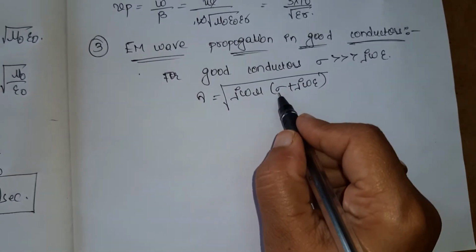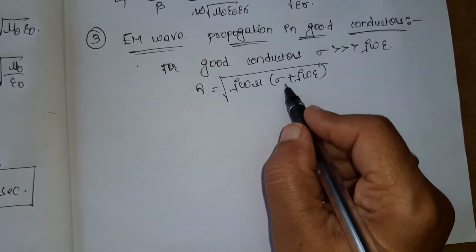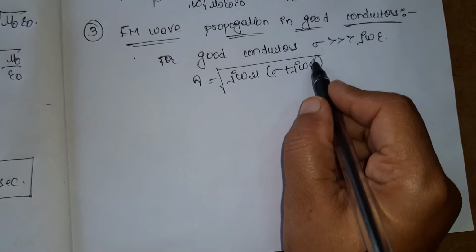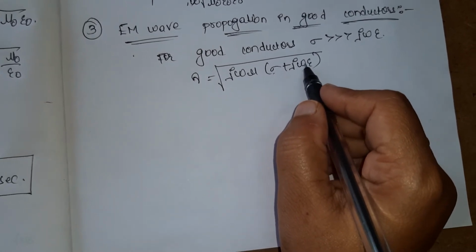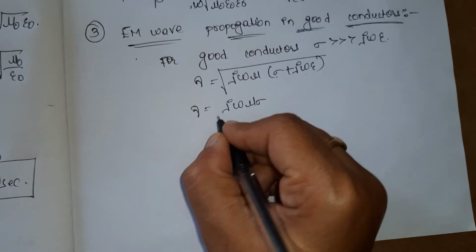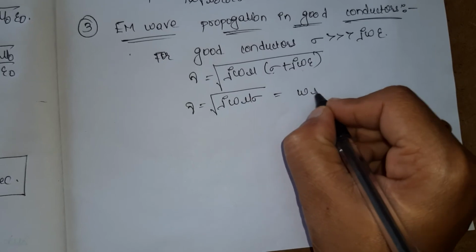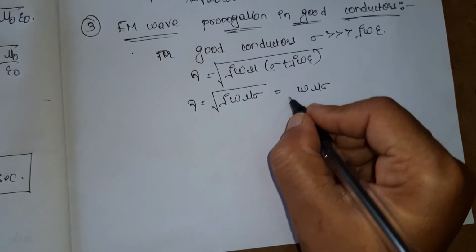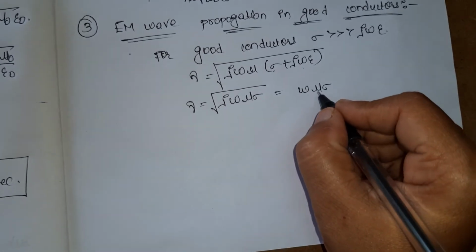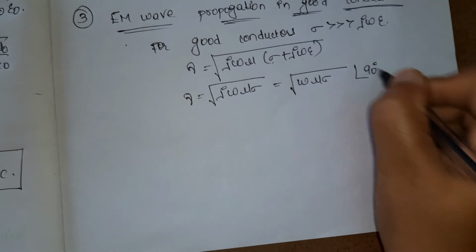For a good conductor, if sigma is very, very high, I can take this j omega epsilon value as negligible. So gamma is equal to root of j omega mu sigma. And I can write it as root of omega mu sigma into j, and this j value I will write as angle 90 degrees.